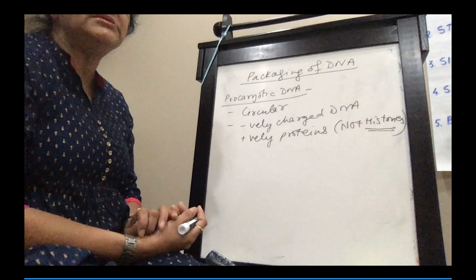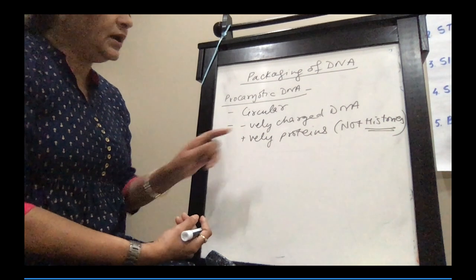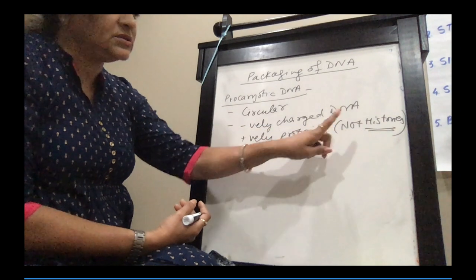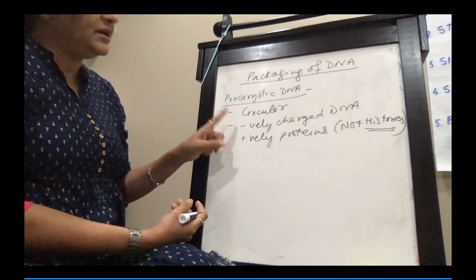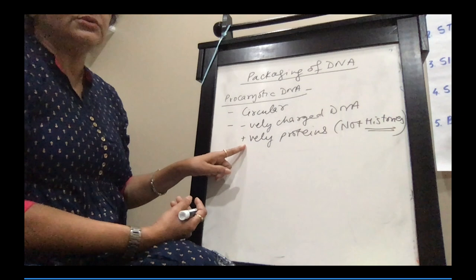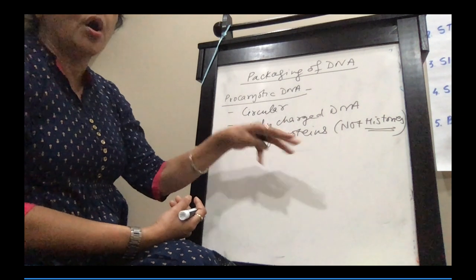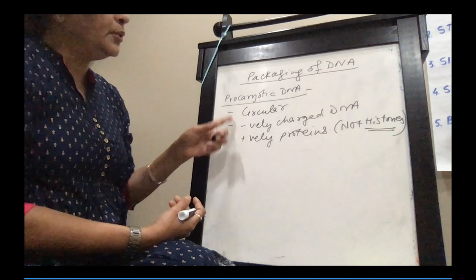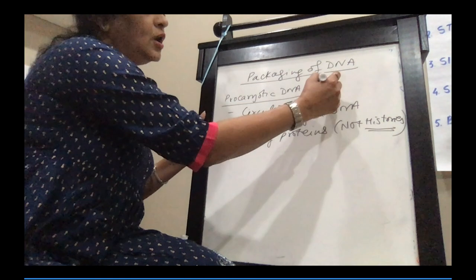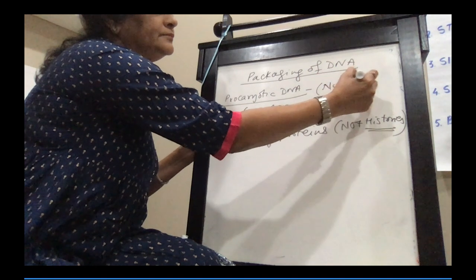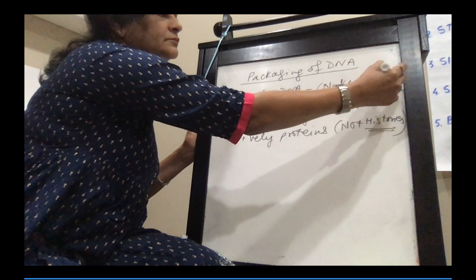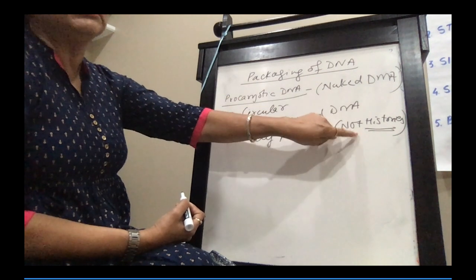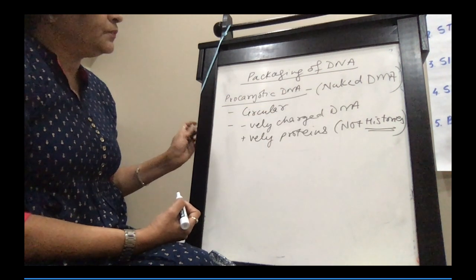Histones basically are basic proteins. So negatively charged DNA is associated with proteins, but they are not histones. So sometimes the prokaryotic DNA is also called the naked DNA. Now, the word naked means it is not associated with histones.